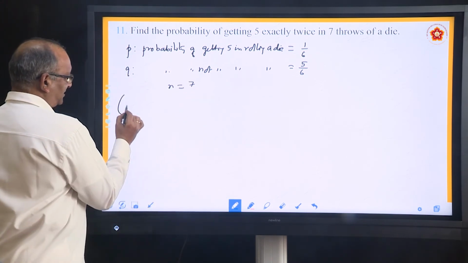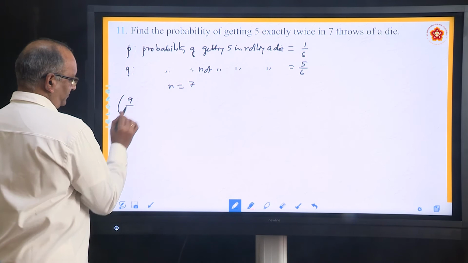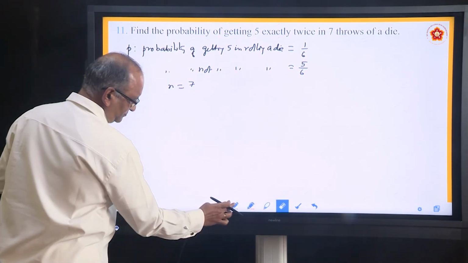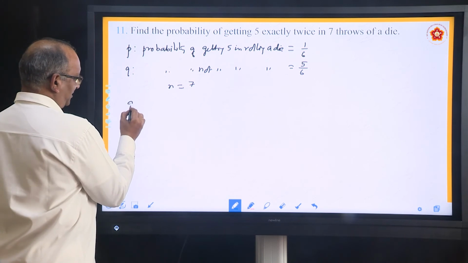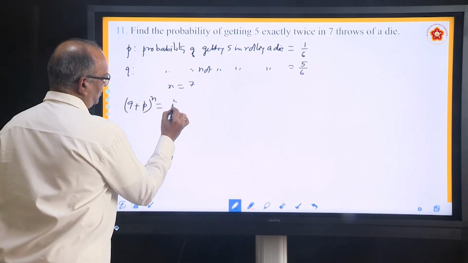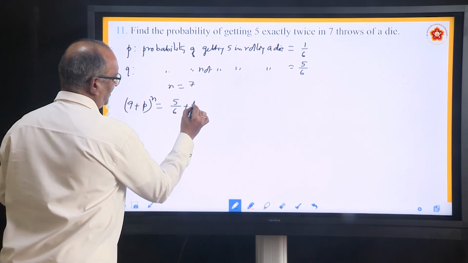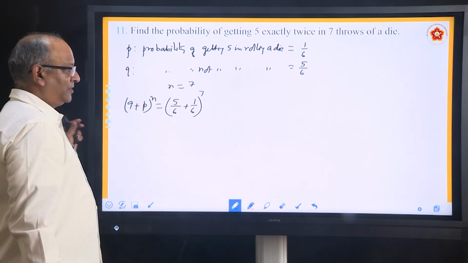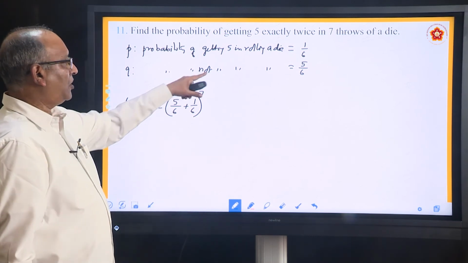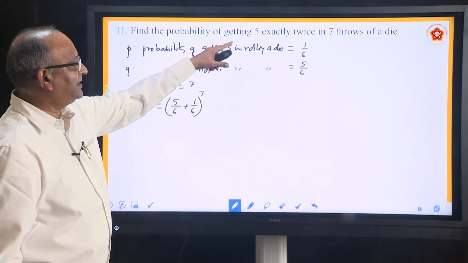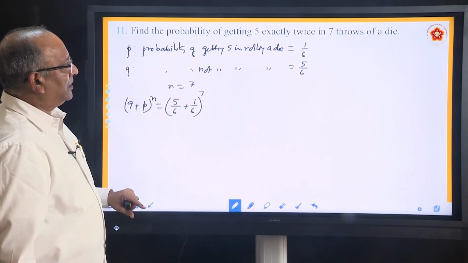So, this expansion (Q + P) to the power n can be written as (5 by 6 + 1 by 6) to the power 7. Why? Because 5 by 6 is not getting 5, 1 by 6 is getting 5, and the power 7 is because he has done it 7 times.